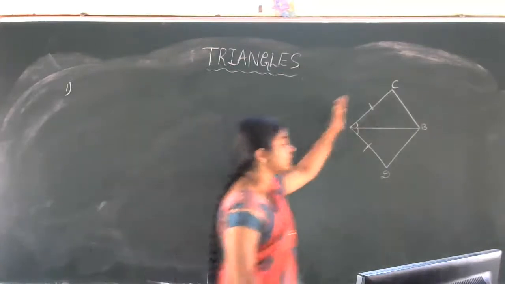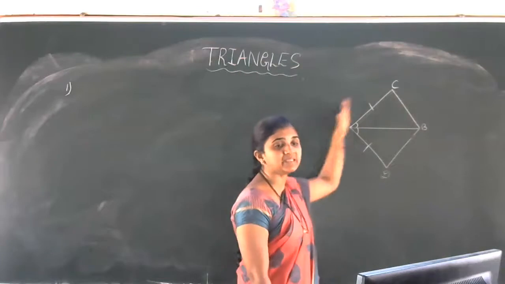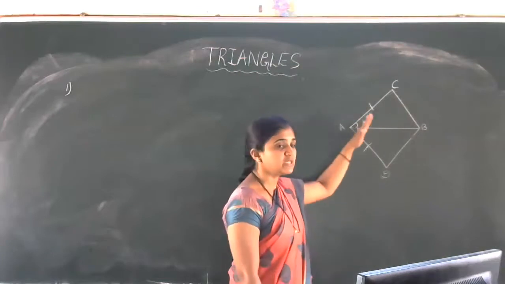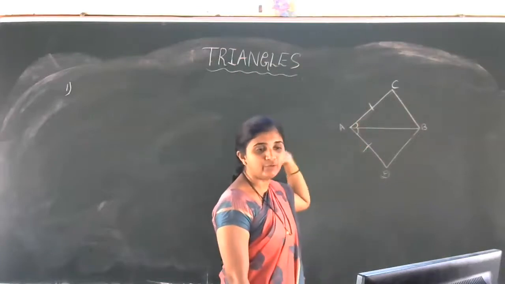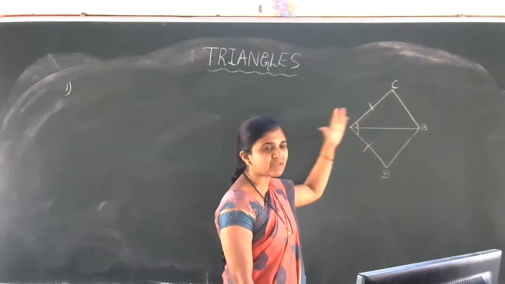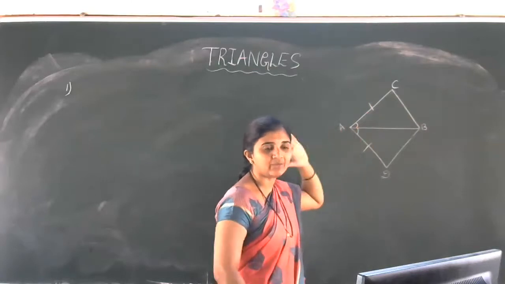See here, are you observing this figure? ACBD is a quadrilateral actually. So here we are not writing the full question on the board. We are just taking the diagram. Anyhow, you have the textbook now.